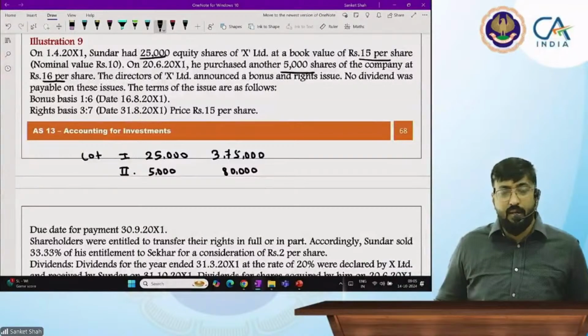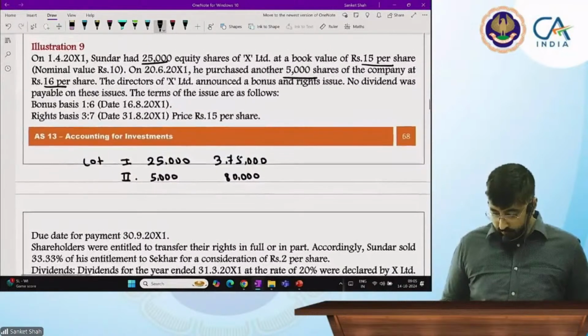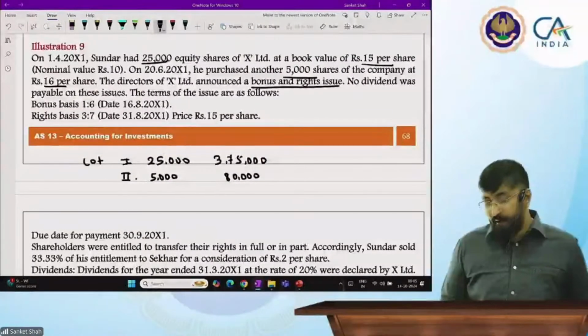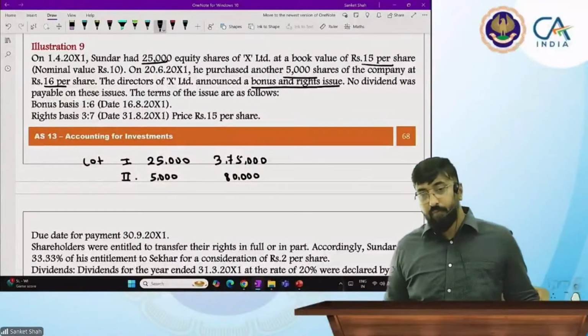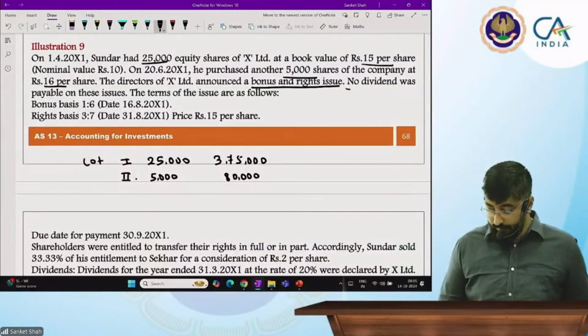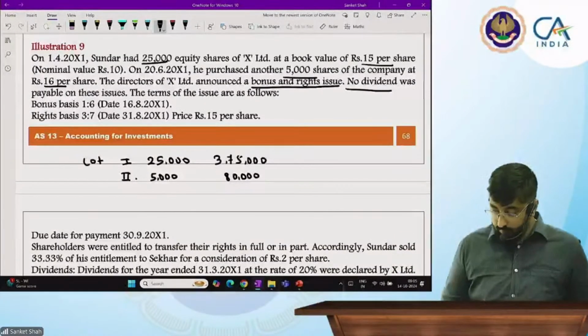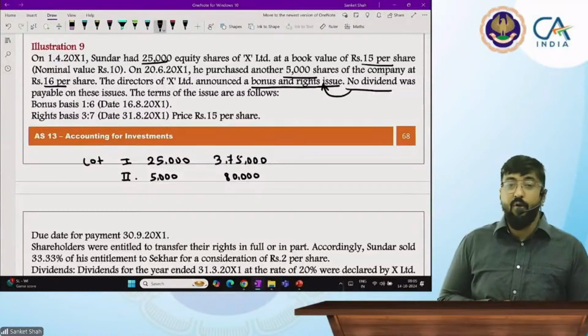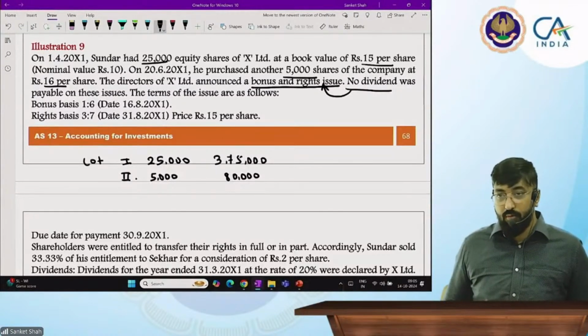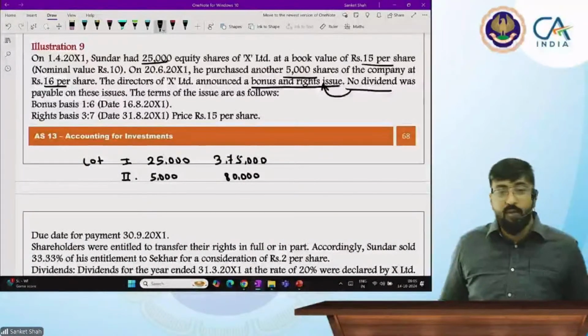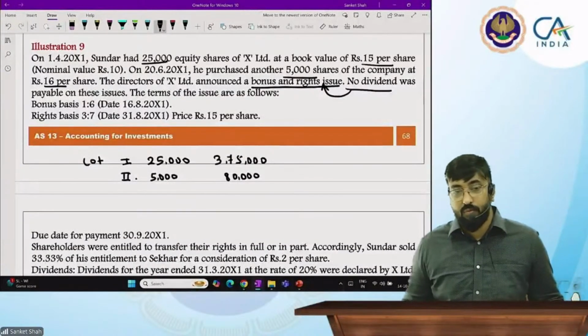Do it fast, no? मुझे समझ में नहीं आ रहा इतना क्यों टाइम लग रहा है. The director announced bonus and right issue. No dividend was payable on these shares. No dividend on which shares, beta? Bonus and right issue. Now, what is the difference, beta, bonus and right issue? Nagma?